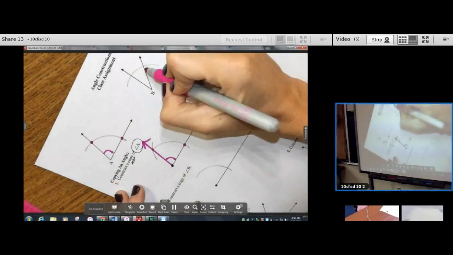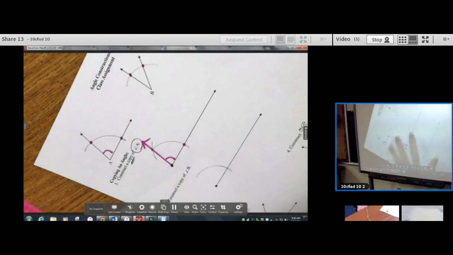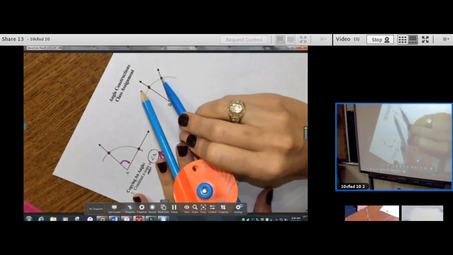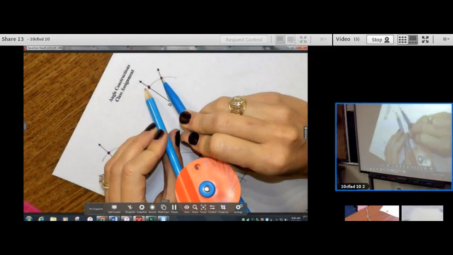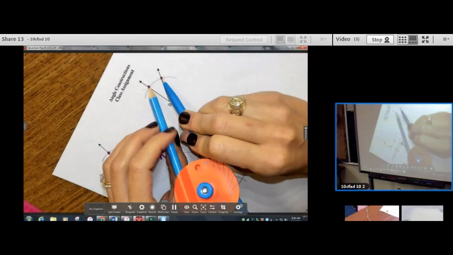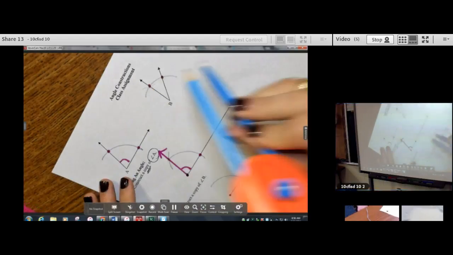Now I'm noting where the intersections are. I've got 2 points there. You don't have to put the points. I'm just doing that for emphasis. Right now, that compass setting will not work. We need the needle to be on one dot and the pencil to be on the other one. Oh, that's beautiful. See that? That's kind of measuring our angle, kind of, with reference.